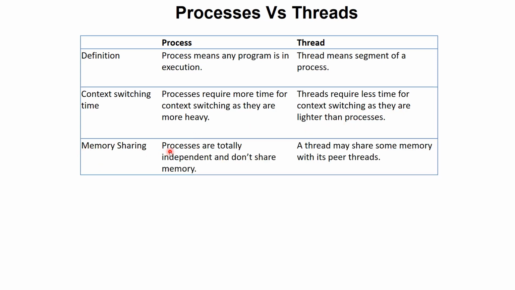Memory sharing. Processes are totally independent. So each of the processes is independent and they don't share memory. Whereas threads are part of the parent process. So there can be 2 threads, 3 threads, or 5 threads, and all of them share the memory with their peer threads, that is, their siblings.